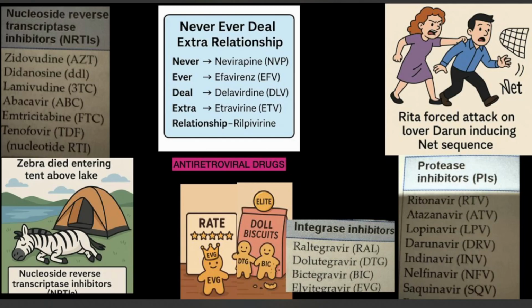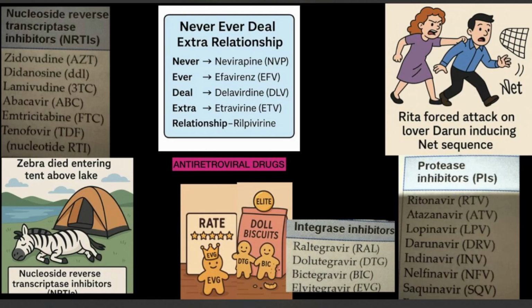Moving on to the last set of drugs for which we have mnemonics, integrase inhibitors. We have raltegravir, dolutegravir, bictegravir, elvitegravir, and for that we have an elite rating of doll biscuits. Just remember this image and you'll get that line automatically. For elite we have elvitegravir, for rating we have raltegravir, for doll we have dolutegravir, and for biscuits we have bictegravir.